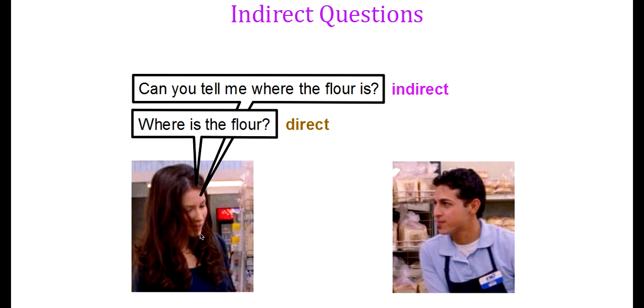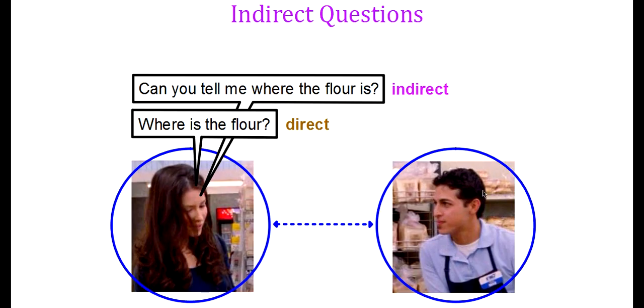Consider the relationship between Kayla and the stock boy. Kayla and the stock boy are not friends, they're not family, they're strangers. They've never met before. And Kayla is using indirect questions because the situation is more formal. We use indirect questions to be more polite.